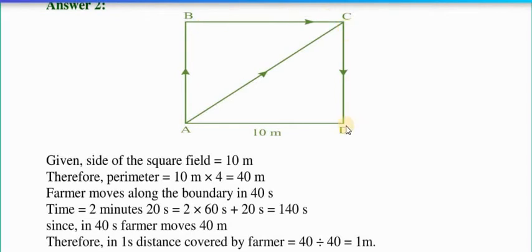Suppose the journey starts from A. So this is the first round, the second round, this is the third round, and this is the half round. Totally it covers 3.5 rounds. So its initial position is A and the final position is C. In such a case we have to just see the displacement. We have to consider the shortest pathway, so we have to consider only A and C.